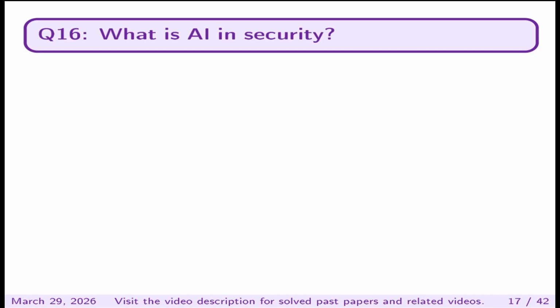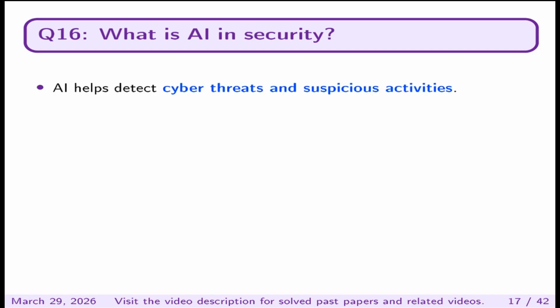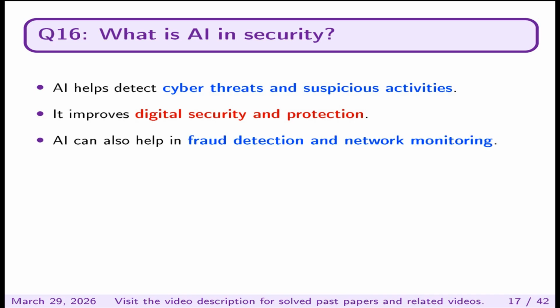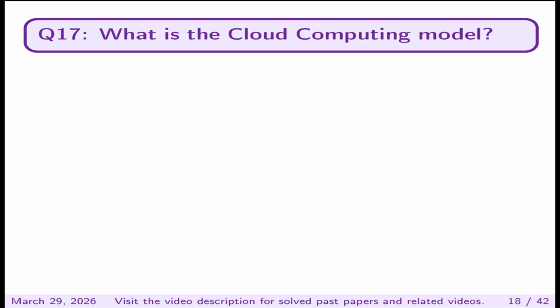What is AI in security? AI helps detect cyber threats and suspicious activities. It improves digital security and protection. AI can also help in fraud detection and network monitoring.